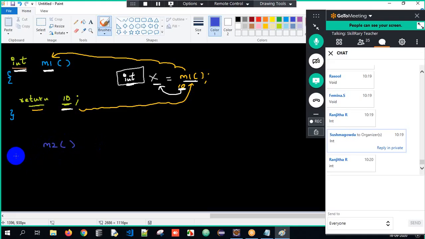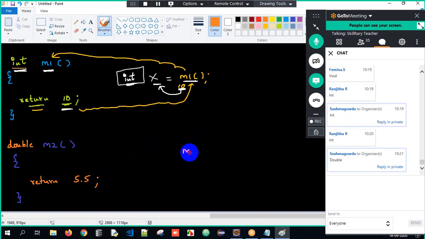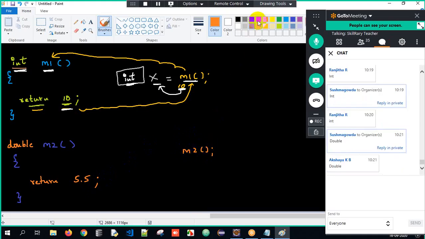M2 method. Okay. So here I am not returning anything. The return type is supposed to be void. But now I will tell return 5.5. Now what will be the return type? Sir, it's a decimal value, sir. Decimal value, just write the return type as double. Okay, now simple. Now I will call the M2 method.